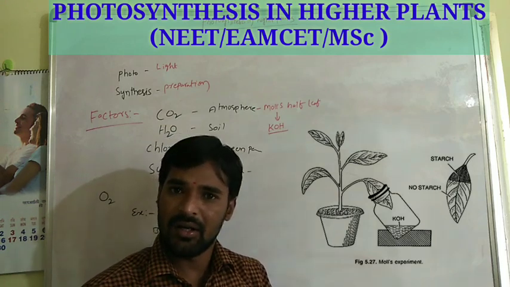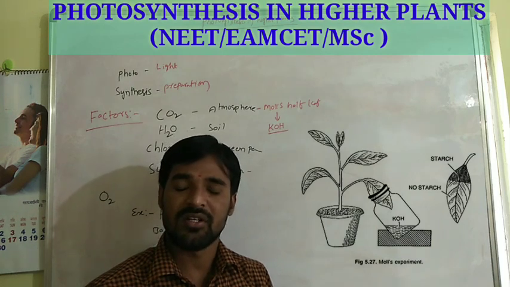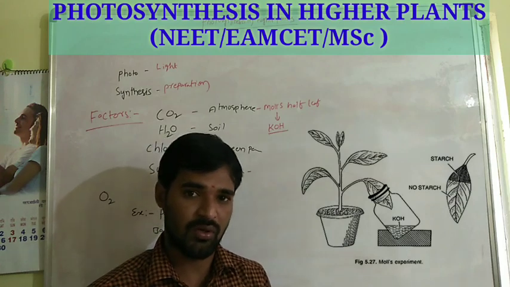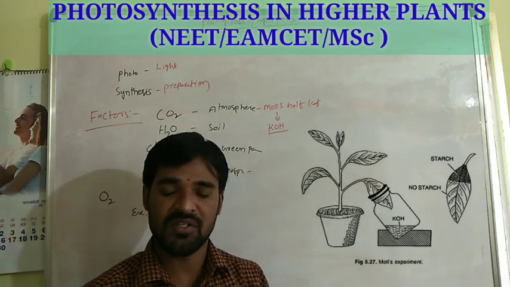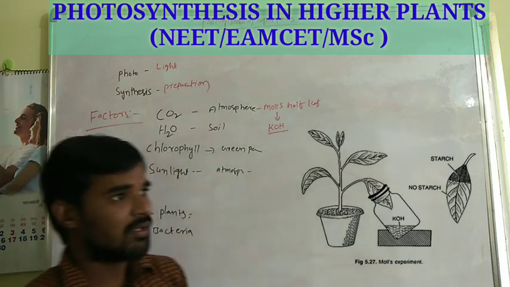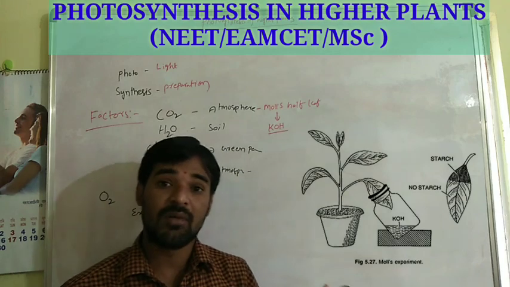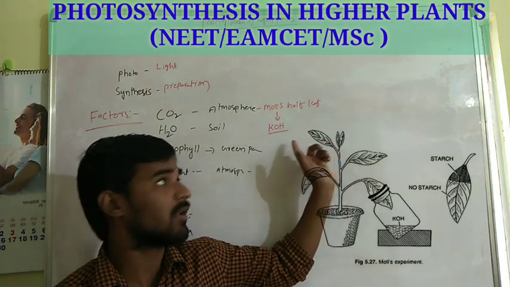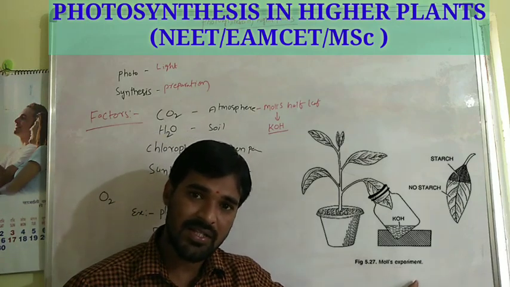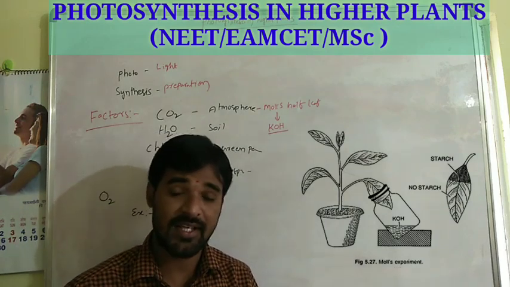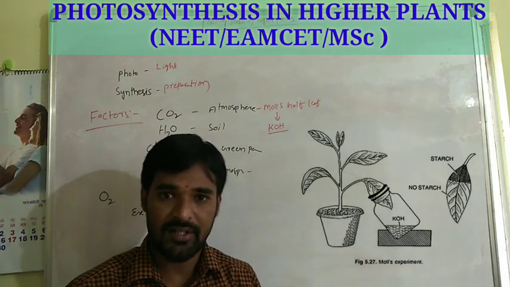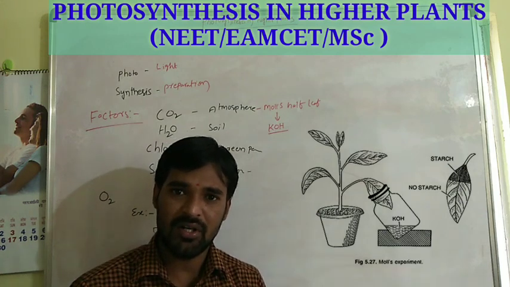The inner part of the leaf does not turn blue black in color, due to the absence of carbon dioxide in the bottle, because the carbon dioxide present in the bottle is absorbed by the KOH solution. The main aim of the KOH solution in the bottle is the absorption of the carbon dioxide. What is the aim? Absorption of the carbon dioxide in the bottle, the aim of the KOH. That is why the total carbon dioxide in the bottle is absorbed by the KOH.